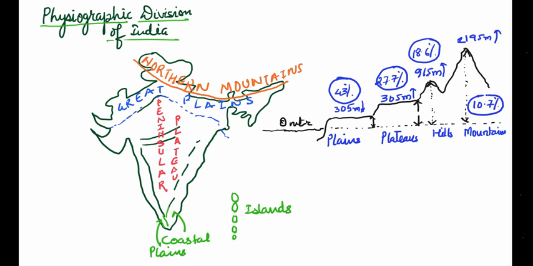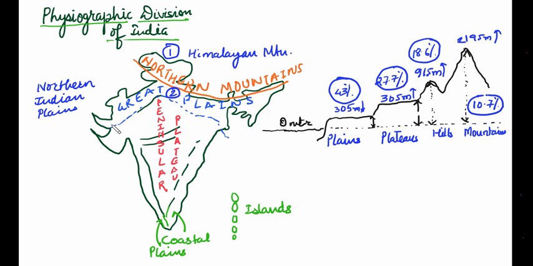This is the physiographic division of India. Here you can see that India has been divided into four physiographic divisions. Number one, the northern mountain ranges or Himalayan mountain ranges, which spread from Jammu Kashmir till Arunachal Pradesh. Number two, the Great Indian Plains, which is said to be the Northern Indian Plain or Great Plains of India,